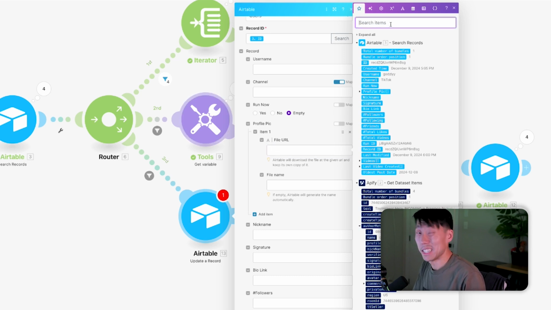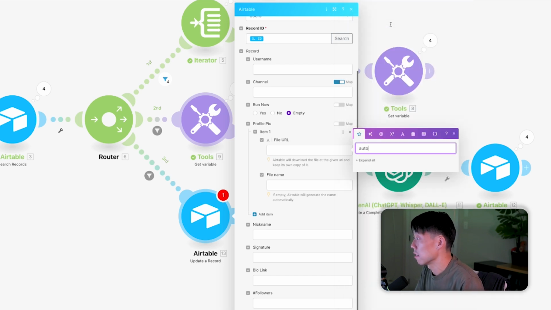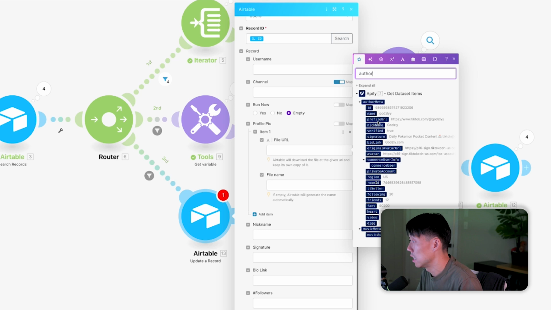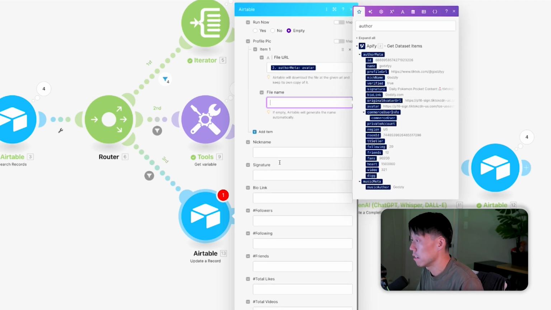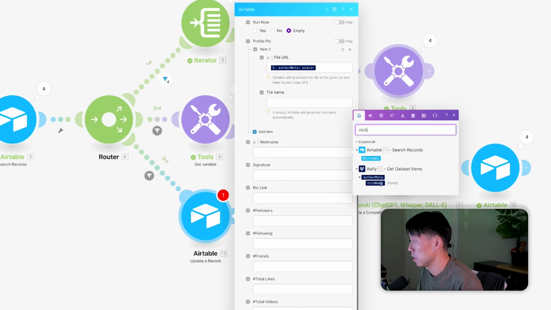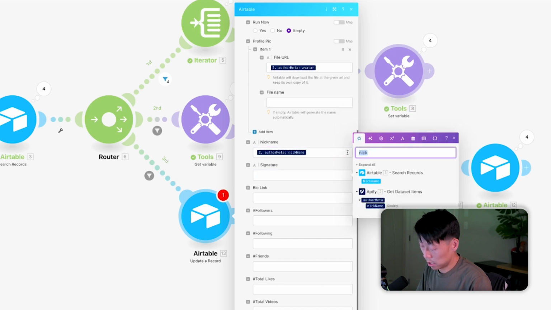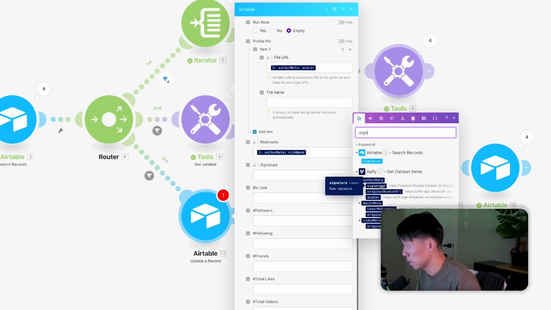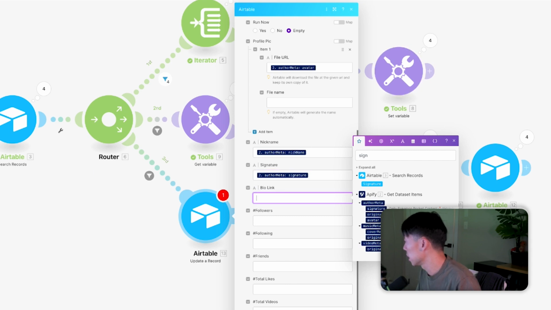All right. So again, this is where I had to do a little trial and error to find the right things. But author meta, the avatar is the person's profile picture. Don't need to worry about file name. Nickname is nickname, which is nice. Here's Godsley's nickname as our example. Signature is signature, which is thankfully obvious. And as you can see, it's right there. Signature BioLink is called BioLink, which is good.